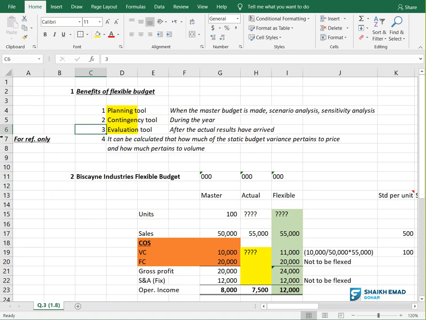This is for your reference only, but you can write this in exam also. Because in exam, if they are asking 3, you will write only 3. If they are asking 4, you will write 4. Now, what is the fourth advantage? It can be calculated how much of the static budget variance pertains to price and how much of the variance pertains to volume.